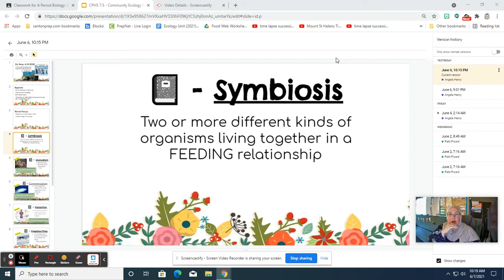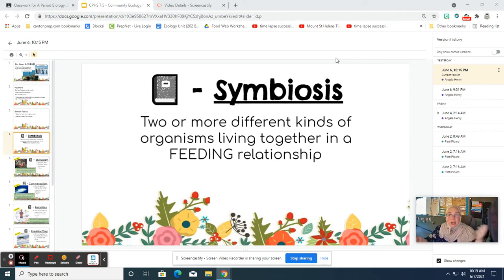And now we're going to be talking about community ecology, where we're looking at the specific types of interactions between these populations as they're interacting at the community level. So we are now talking about community level interactions.